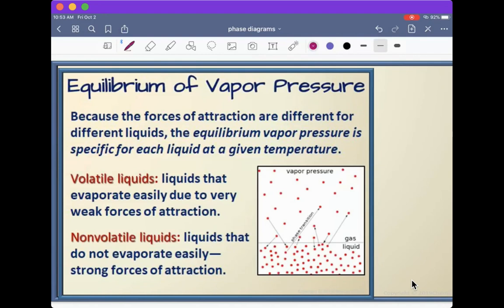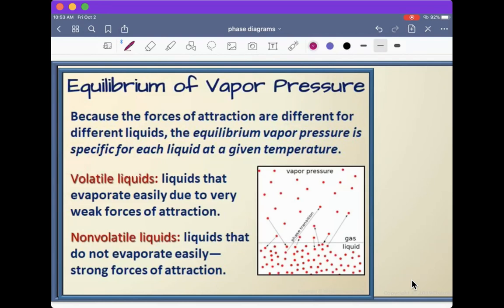So we have also learned in previous lectures that each liquid or each substance has its own intermolecular forces, meaning forces of attraction. Depending on the atoms involved in creating that substance, you're going to have different levels of attraction.